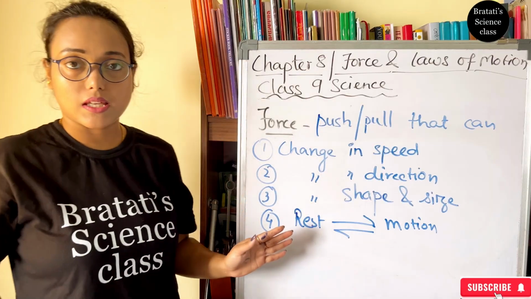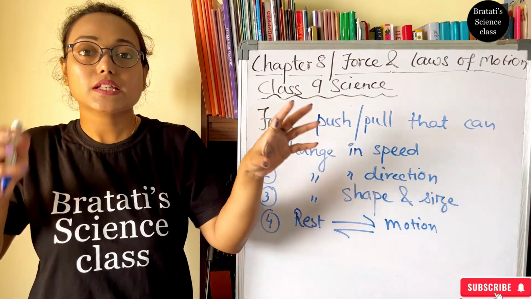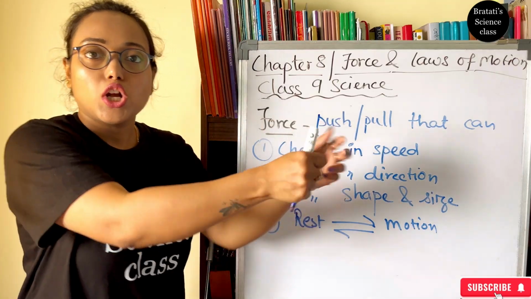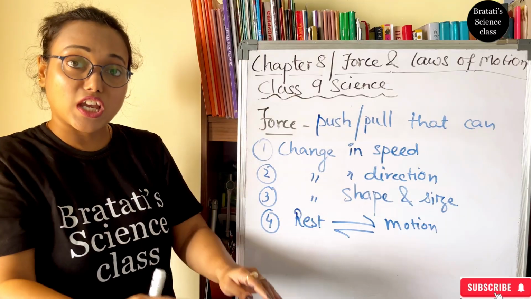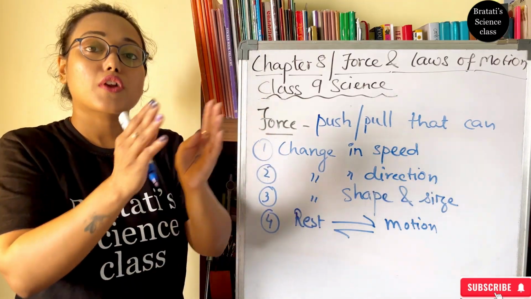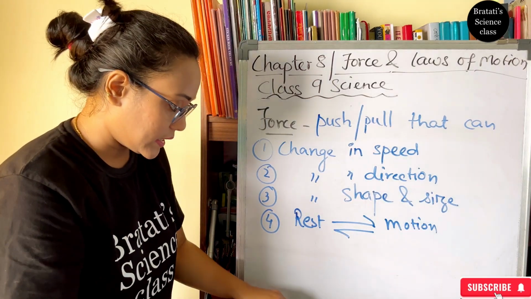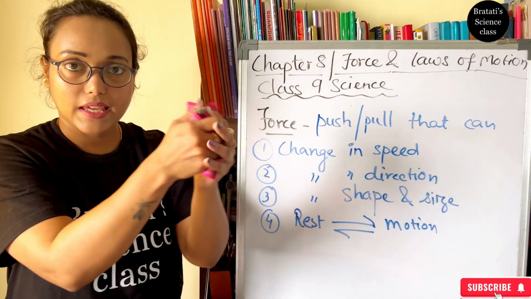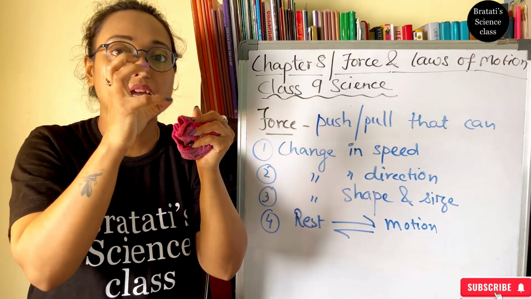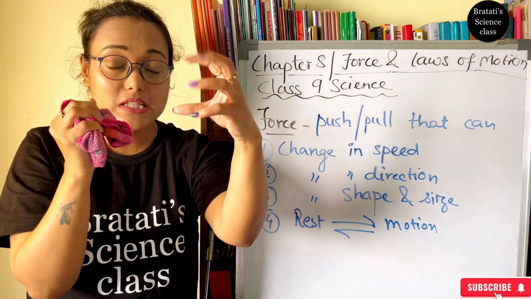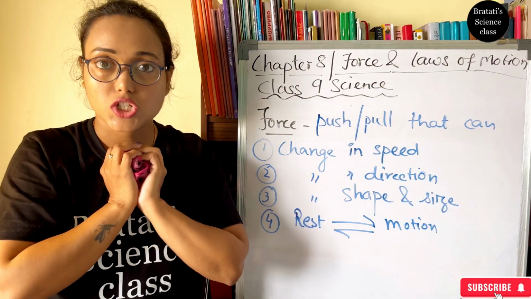So these are the things that are done by external force, that is, from outside. A push or pull on a particular object changes its initial position from rest to motion or vice versa. And similarly, if I take clay and mold it, I'm using my muscular force on it, and then it will change and I will make a beautiful Ganesha idol, right?